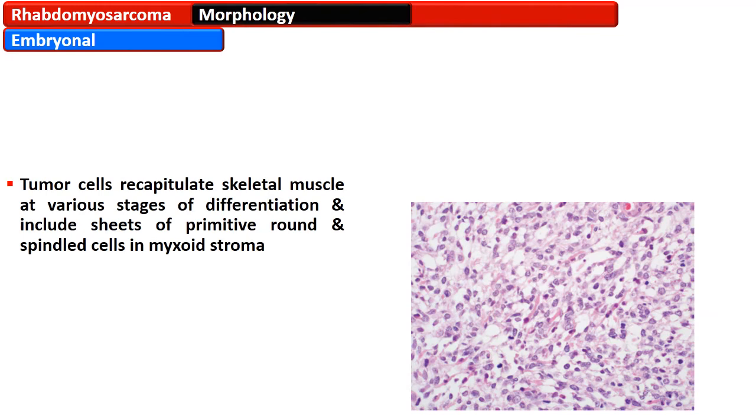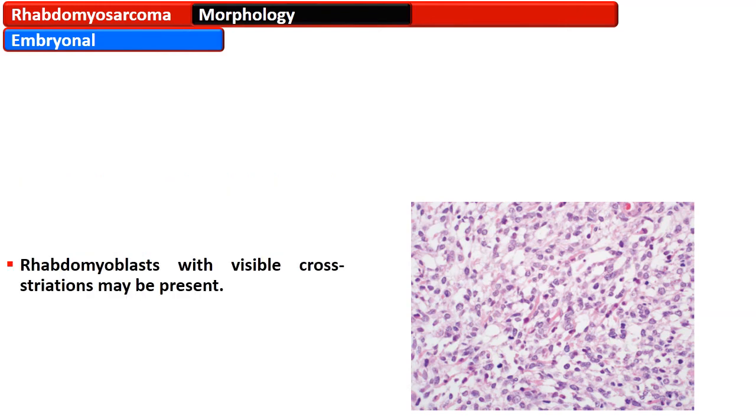The tumor cells recapitulate skeletal muscle at various stages of differentiation, and there can be sheets of primitive round and spindle cells present in myxoid stroma.